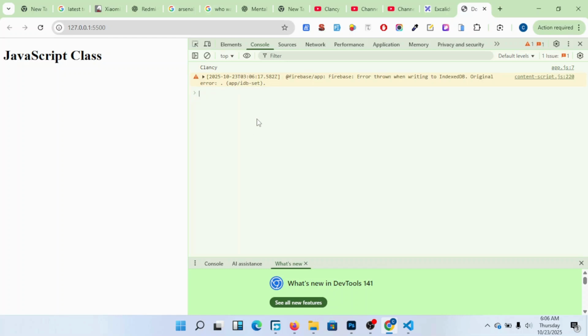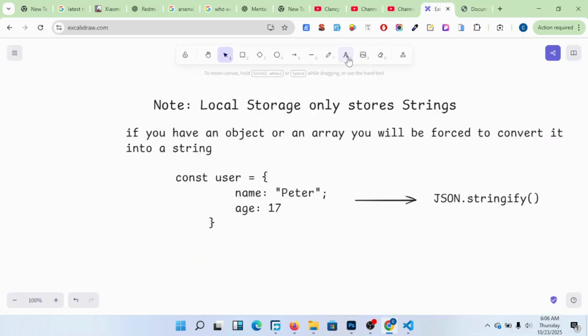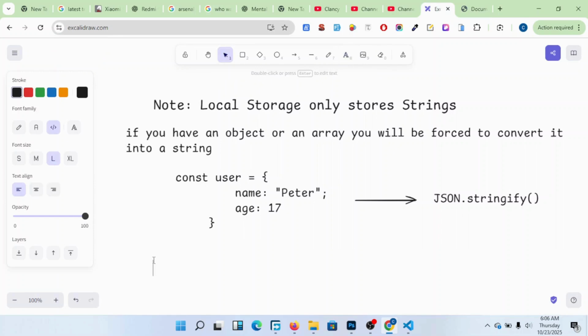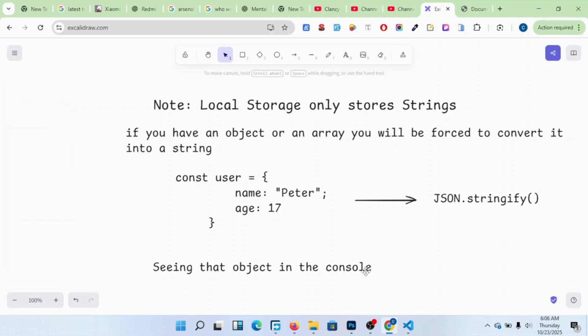Okay? What am I going to do? I want to see that object in the console. Seeing that object in the console, okay, means one thing.